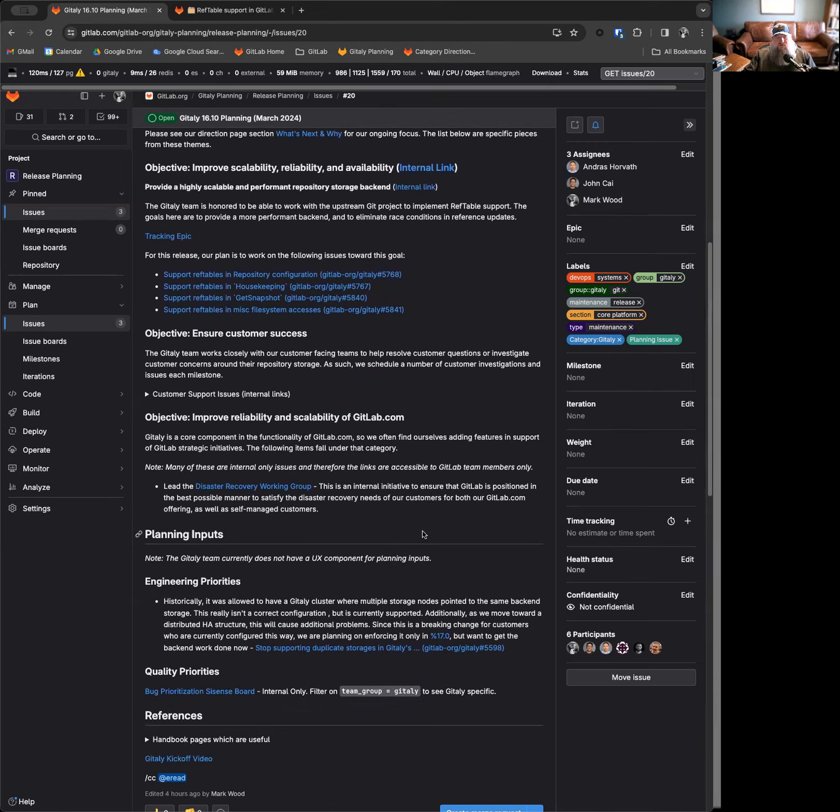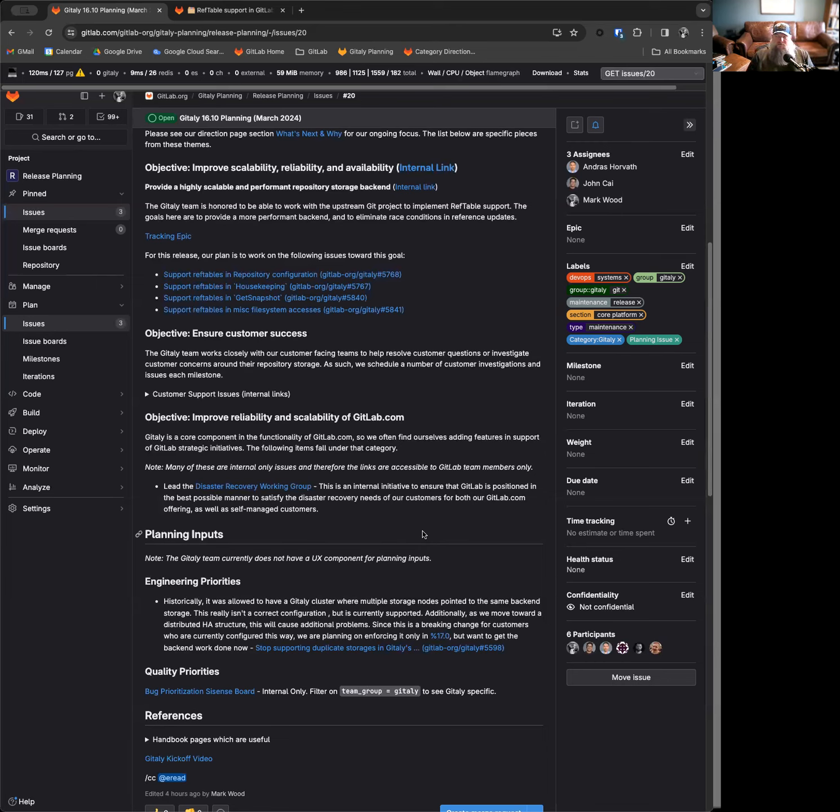The final objective I wanted to touch on is to improve the reliability and scalability of GitLab.com. This is really important to us, and therefore we find ourselves adding features in support of GitLab strategic initiatives. One of the major things we're doing right now is leading the disaster recovery working group and ensuring that GitLab is positioned in the best possible manner to satisfy the needs of our customers for disaster recovery on both our GitLab.com offering, as well as our self-managed customers. So we're very excited to be part of this working group.